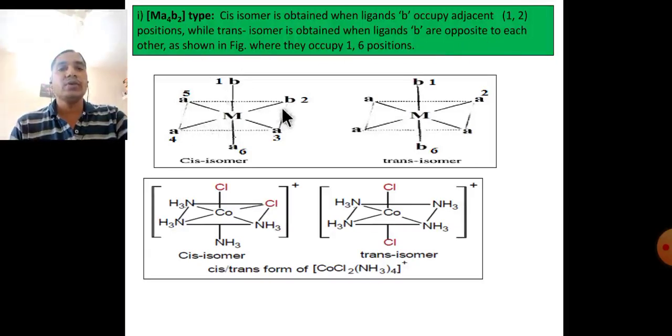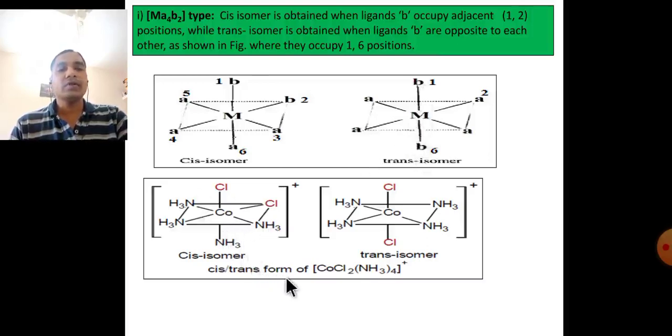These are the cis, with B in 1 2 positions. But B in 1 and 6 are opposite to each other. That's why cis isomer, trans isomer.